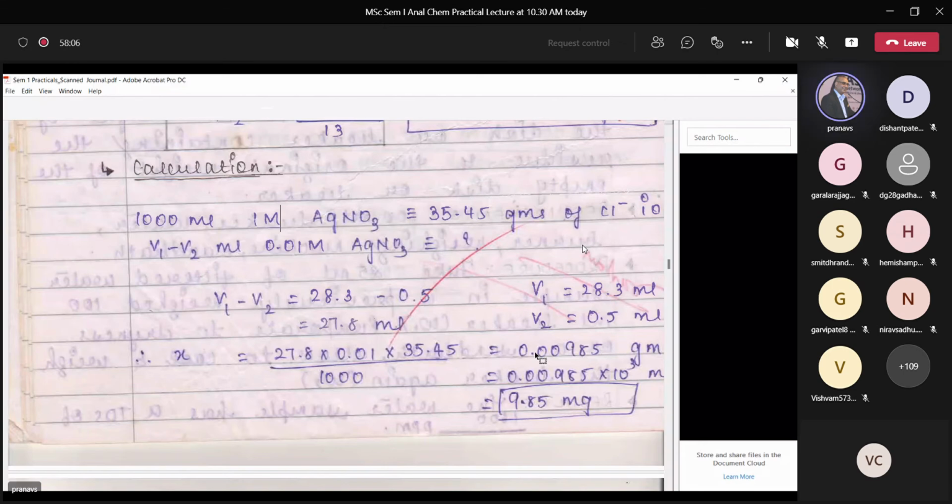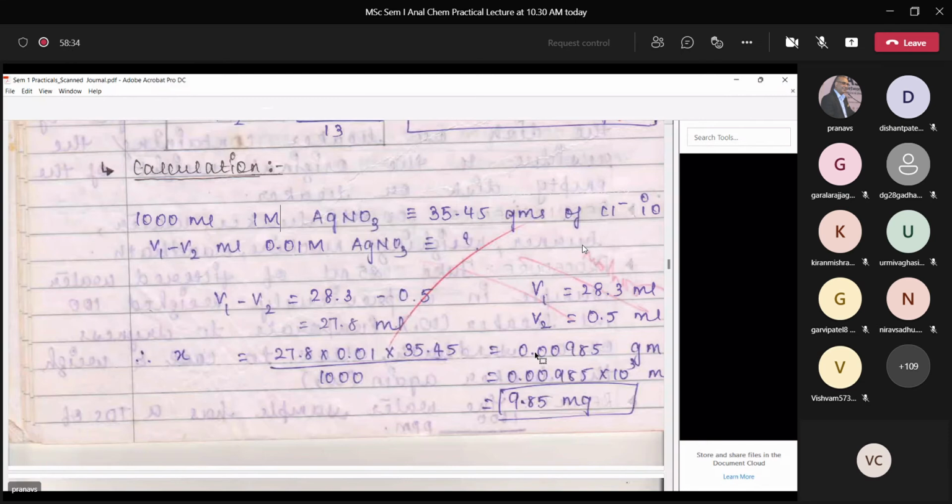Likely question. Sir, why do we add distilled water? Okay, that was a good question. I missed out that point. Whenever I ask students to do titrations, invariably you will find written in experiments that you add some water to it, 10 ml of water.